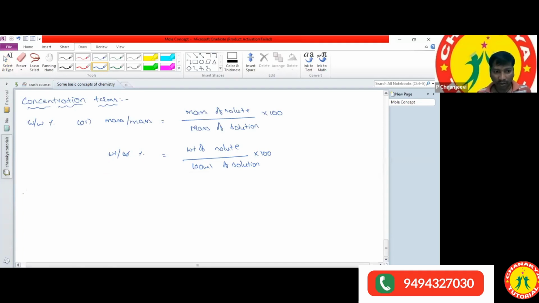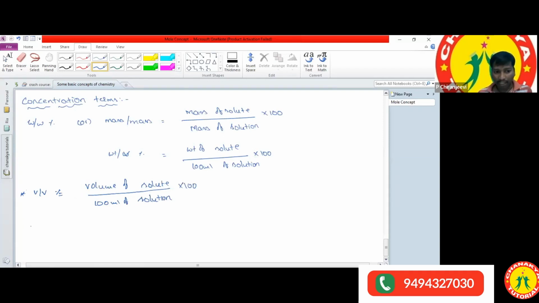And what is another one here? Weight by weight percentage, weight by volume percentage, and volume by volume percentage. How can we define volume by volume percentage? Volume of solute present in 100 ml of solution. Percentage means we have to multiply with 100.